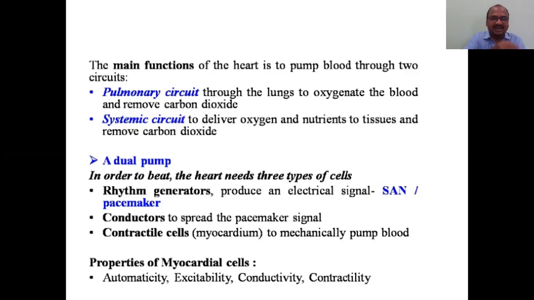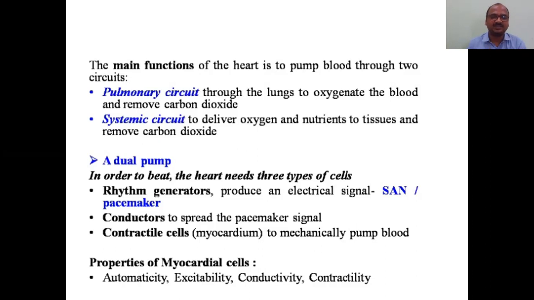Next, conductors to spread the pacemaker signal. The generated signal has to be conducted. It has to pass. Those types of cells are very important. Conductors: their main job is to conduct from one place to another place. Next, contractile cells. Myocardium cells are an example of this. They contract themselves automatically, mechanically, to pump the blood. That's why it is pumping. The pumping character of the heart is obtained by the myocardium.